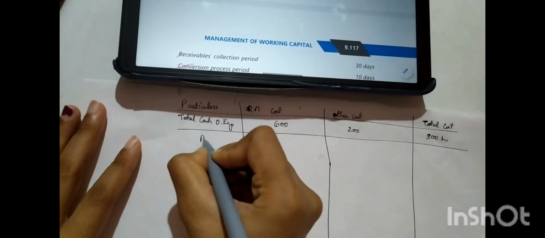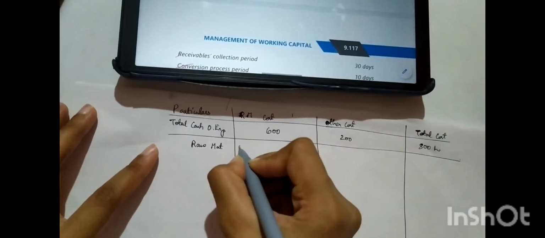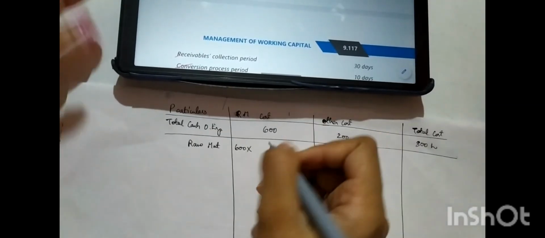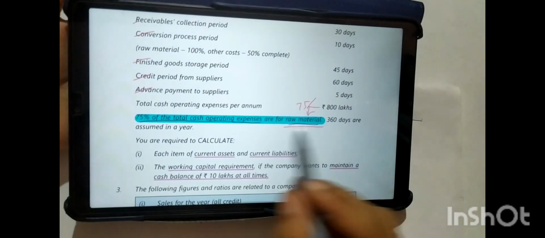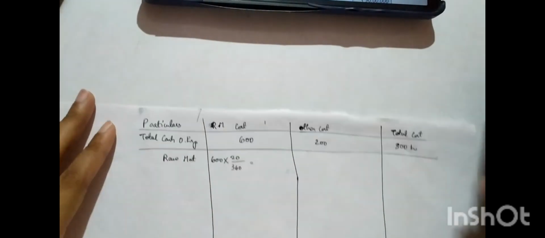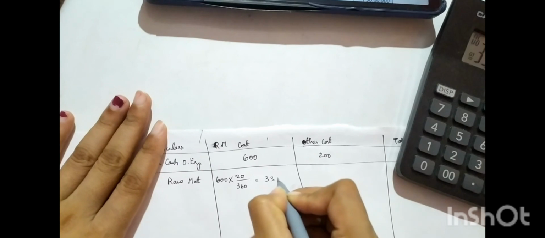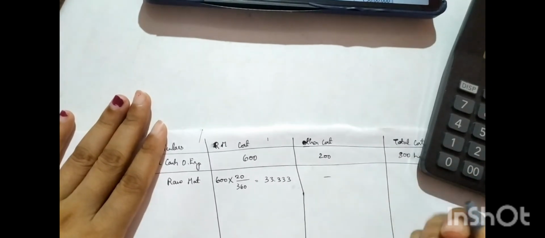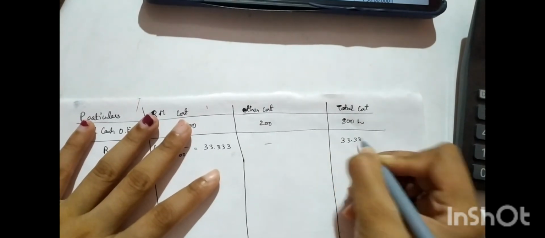So raw material 600, into 20 days, and in the question they have mentioned that 360 days are assumed in a year, so upon 360. This comes out to be 33.333. We are not going to incur any other cost for this, so the total is also 33.333.